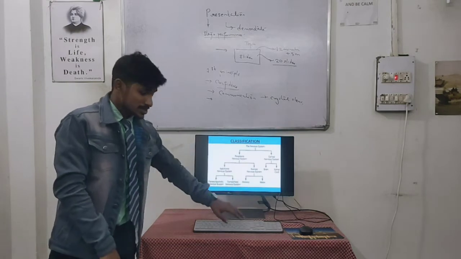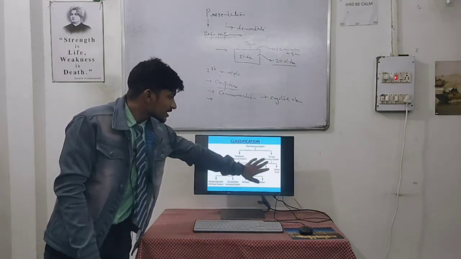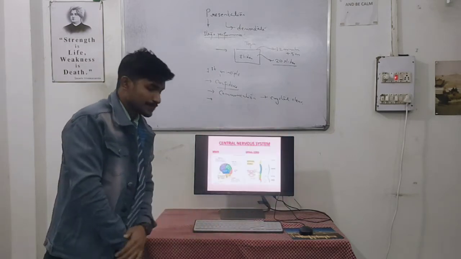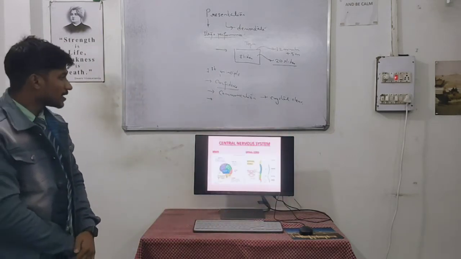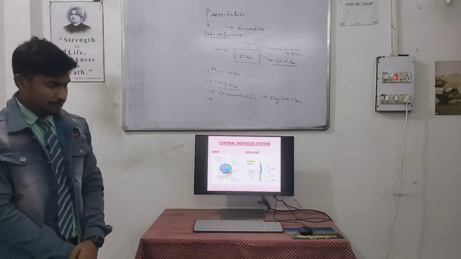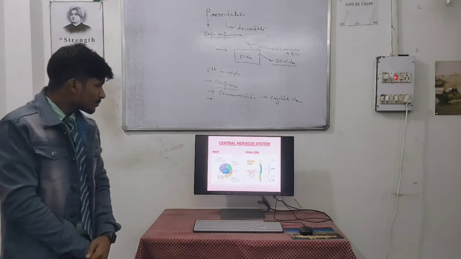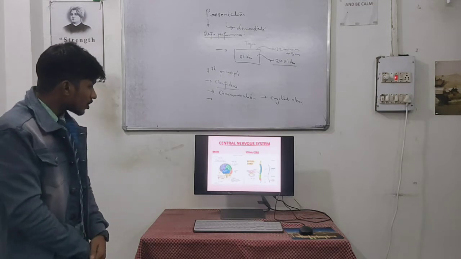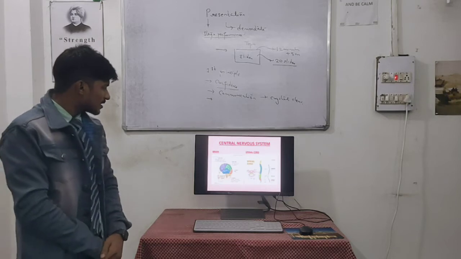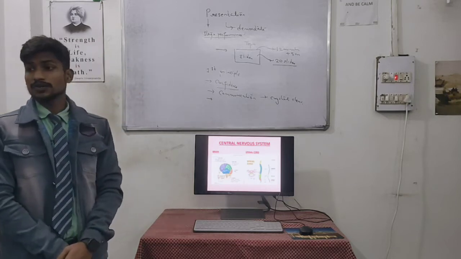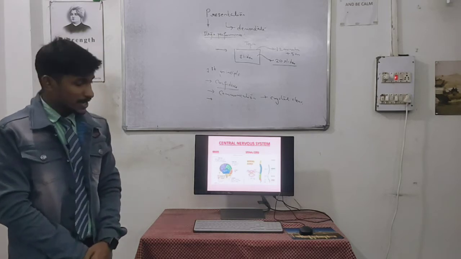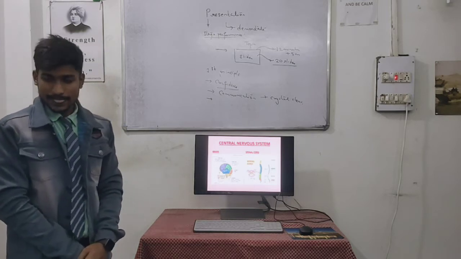Now the classification of the central nervous system, that is the brain and spinal cord. We see that brain and spinal cord are the two main classifications here. Now the brain, being one of the most highly complex parts of the human body, is said to be divided mainly into parts, that is frontal lobe, parietal lobe and occipital lobe.